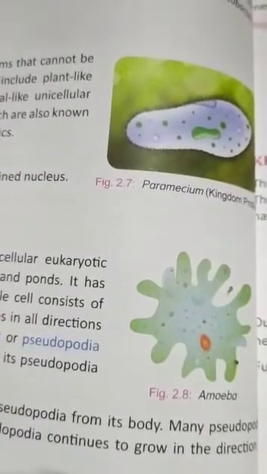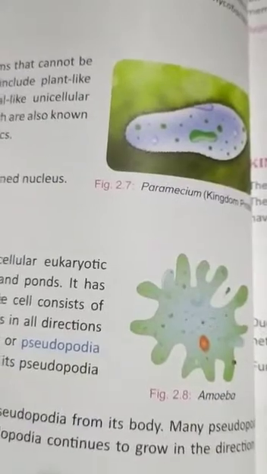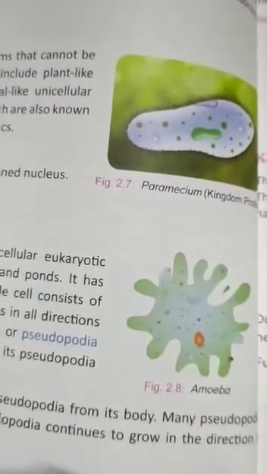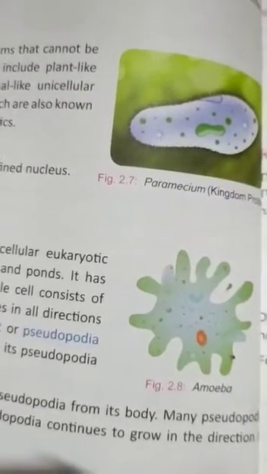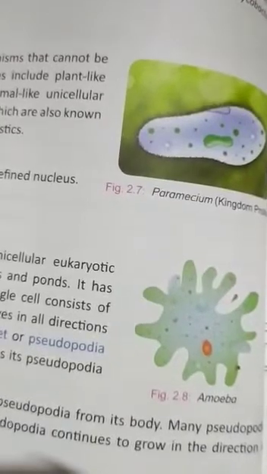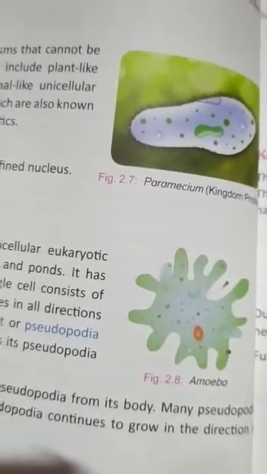During unfavorable conditions, amoeba forms a cyst around itself and its nucleus undergoes multiple divisions forming many nuclei. Each daughter nucleus thus formed develops into an amoeba when the cyst bursts open on getting favorable conditions.